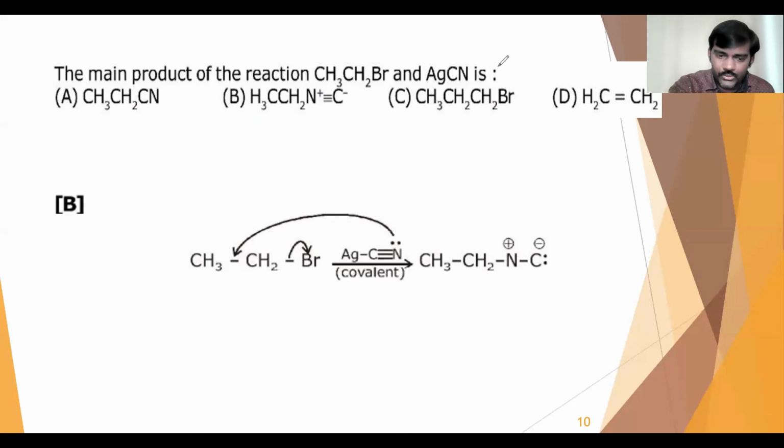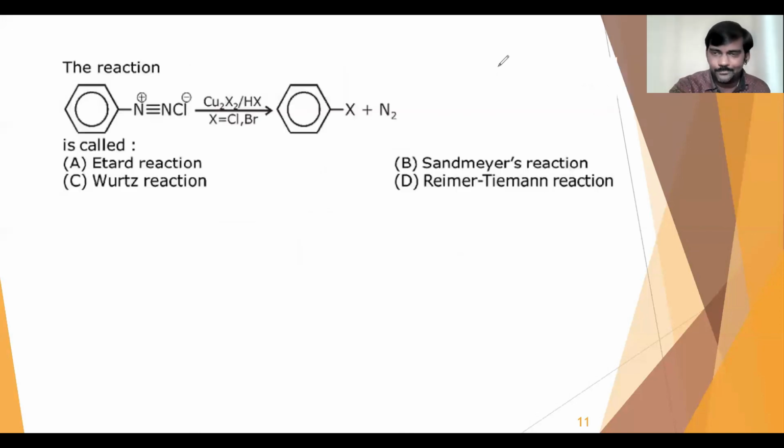Next, question number 10. This is once again a very important named reaction. We took benzene diazonium chloride, and it is reacting with cuprous halide, giving halobenzene and nitrogen gas.